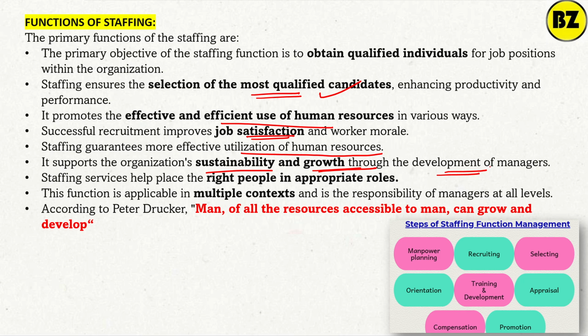Because an organization is run by the people, staffing also helps to place the right people in the appropriate role. See, how I told you, right? If a person is good in sales, he must go to the marketing department. That means the right people into the appropriate role. It is also applicable in multiple contexts and responsible to the manager at all levels.